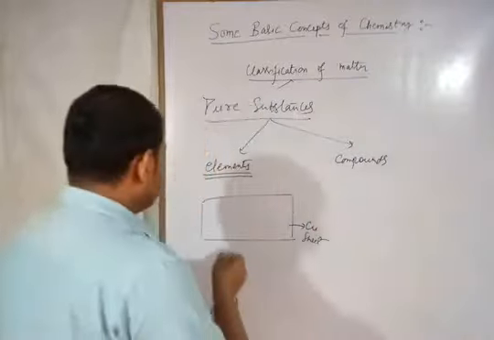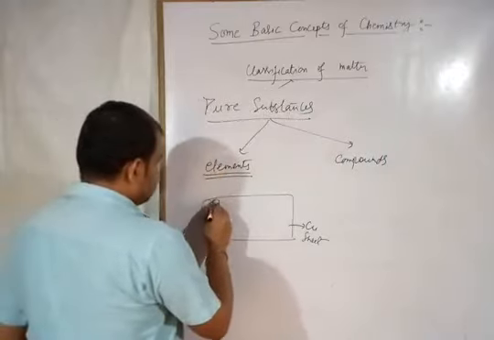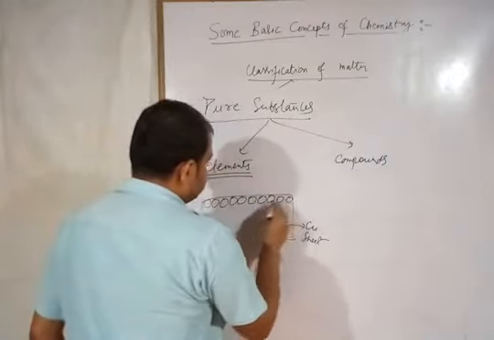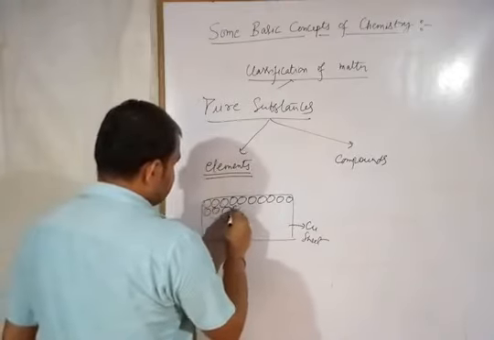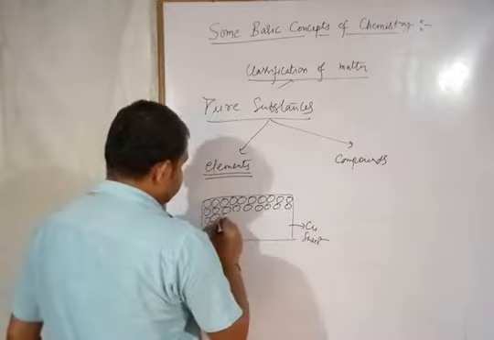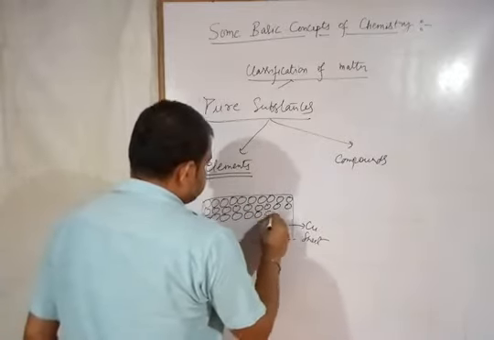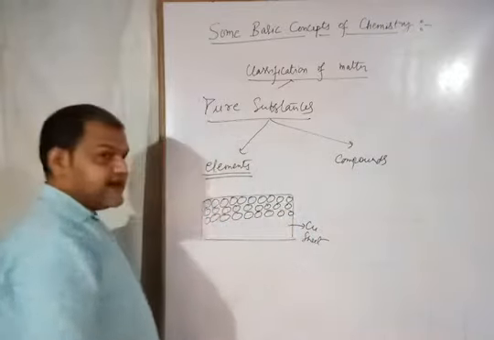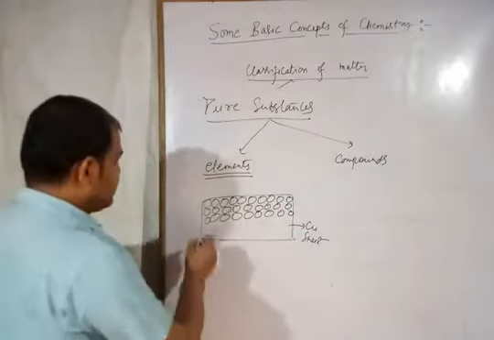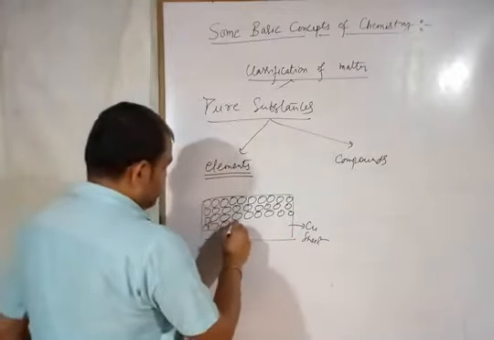So I am considering atom as a constant particle here. Suppose these are the constant particles as atoms. All right. So in this element copper, these all atoms will be identical and will have similar properties.